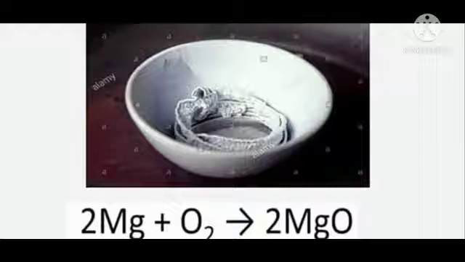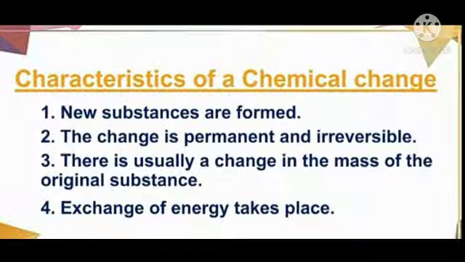Why? Because the magnesium present in this crucible combined with oxygen and formed magnesium oxide. So a new substance is formed and its mass is changed. So you can say that there is usually a change in the mass of the original substance.